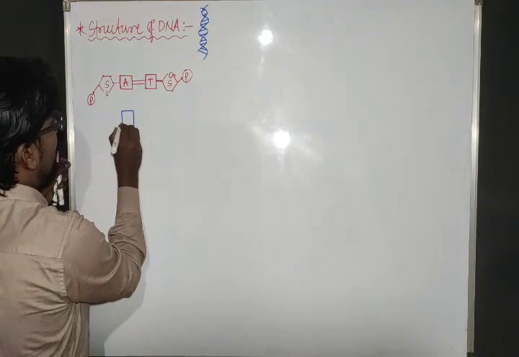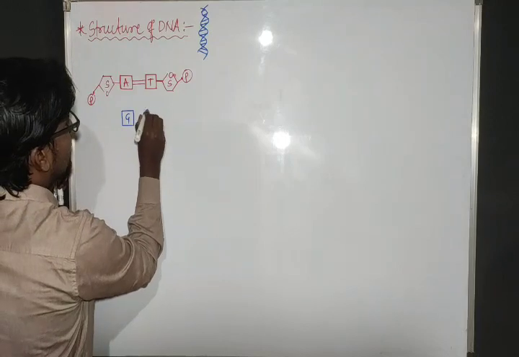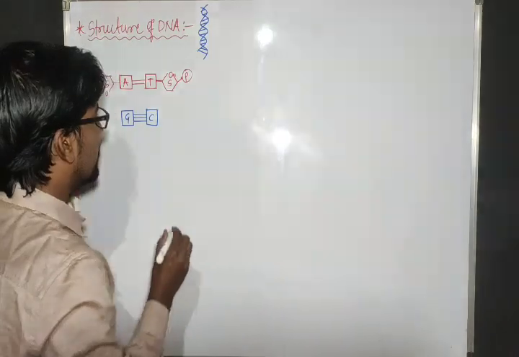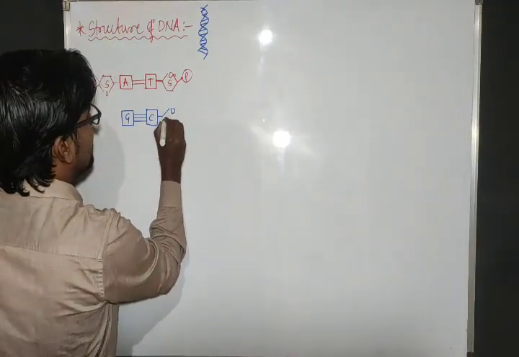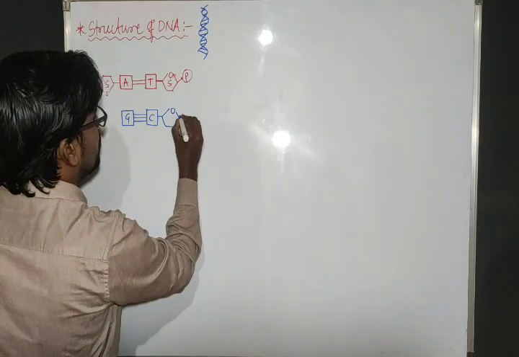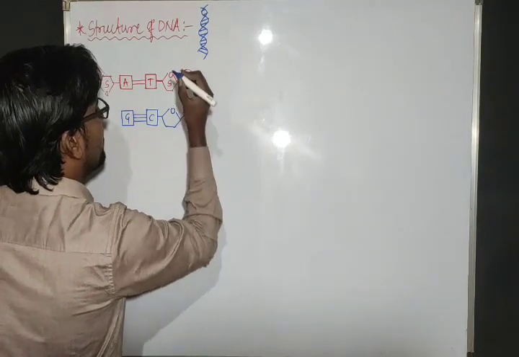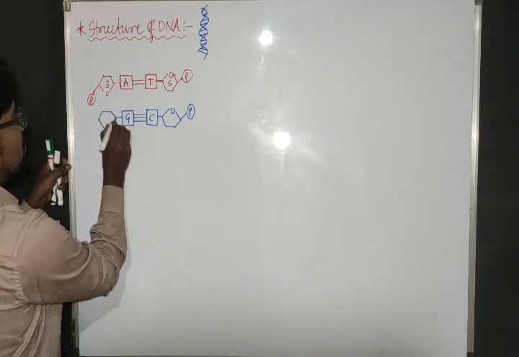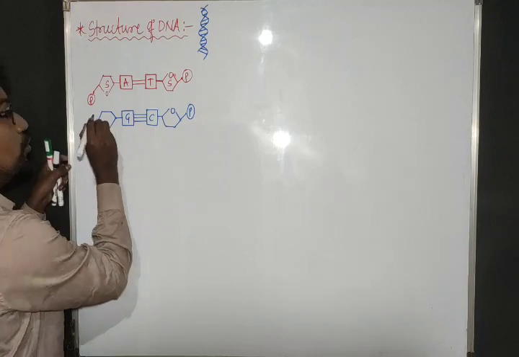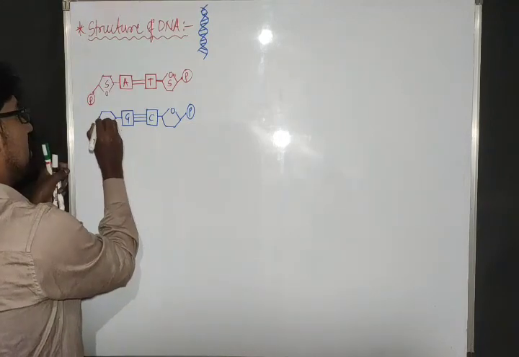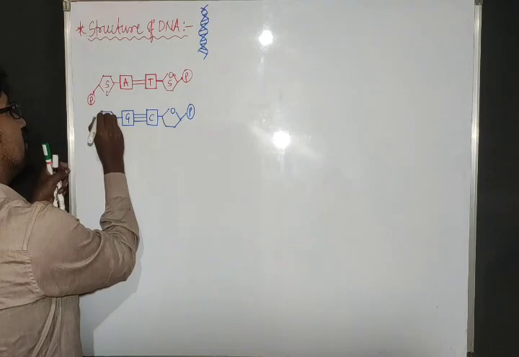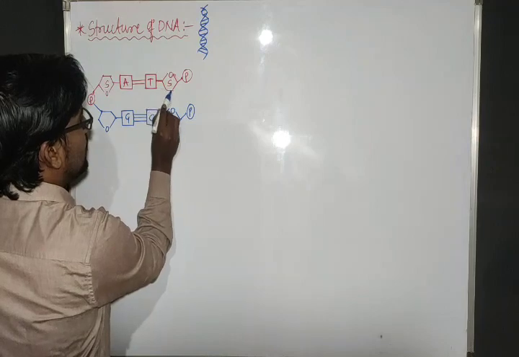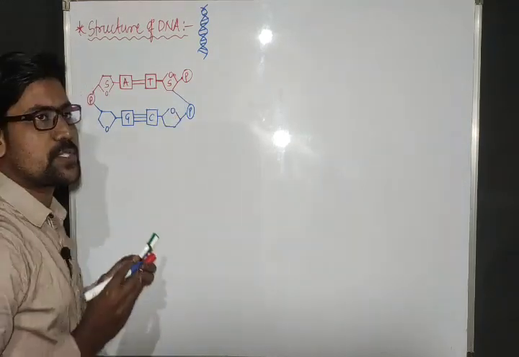Let me consider guanine. Guanine combines to cytosine with the help of three hydrogen bonds, right? Now the remaining structure is as it is, combined to pentose sugar and that combined to phosphate. This side, here also it is combined to pentose sugar and that is combined to phosphate. Now here the third carbon is attached to the phosphate. Here also 1, 2, 3, the third carbon is attached to the phosphate.